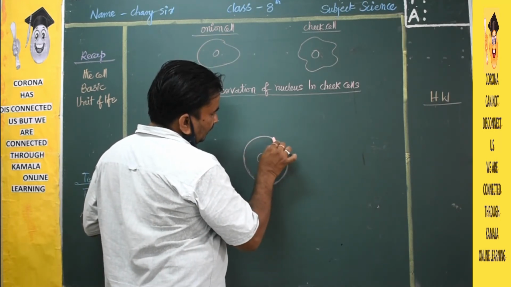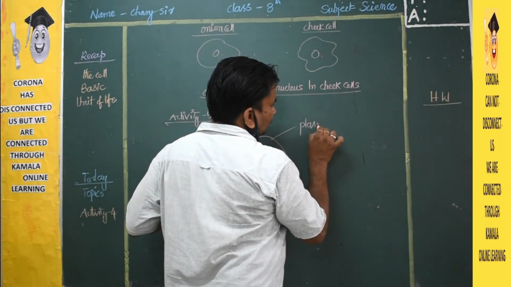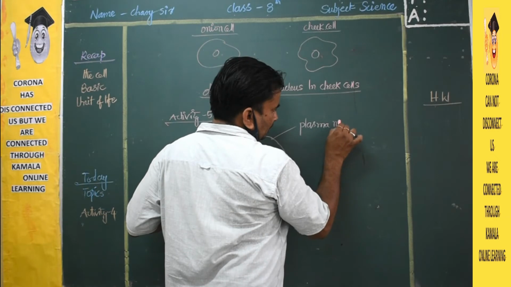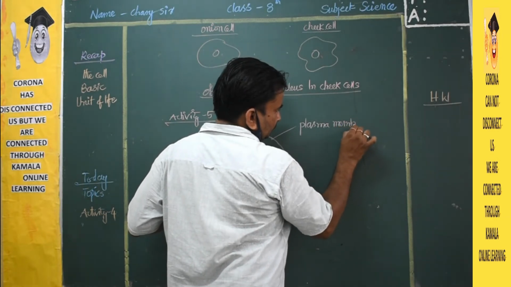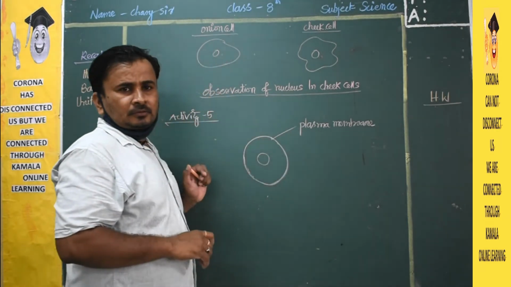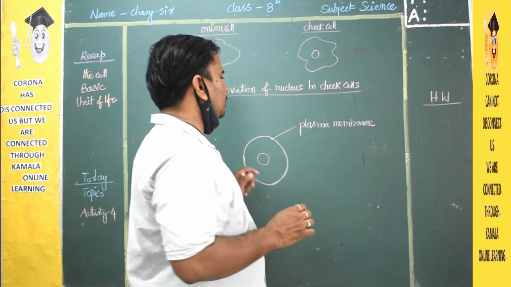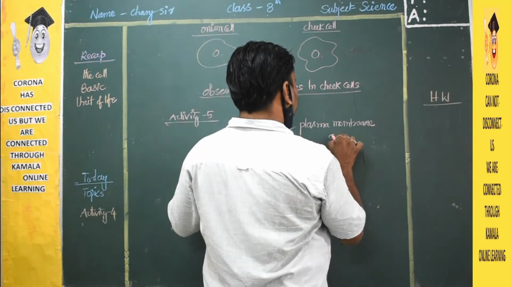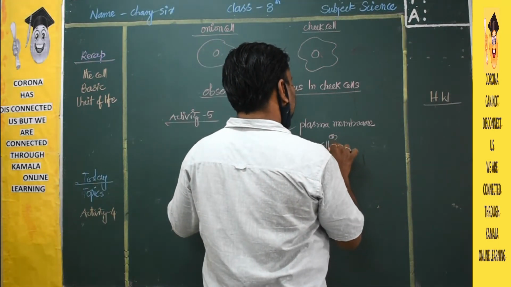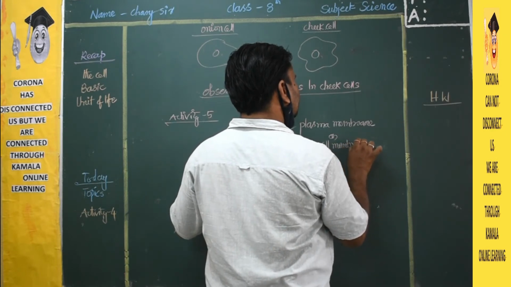It is nothing but a plasma membrane. Another name of the plasma membrane is cell membrane.